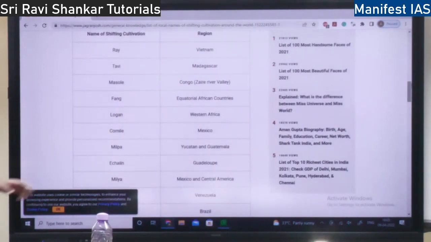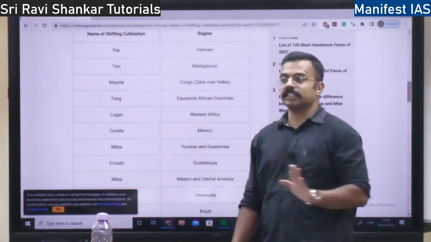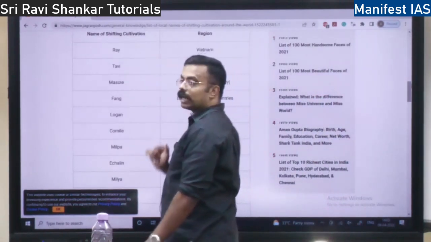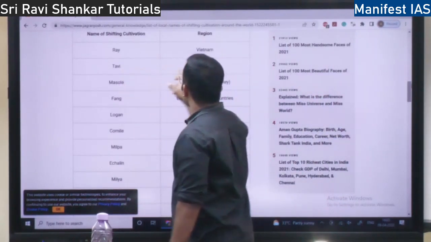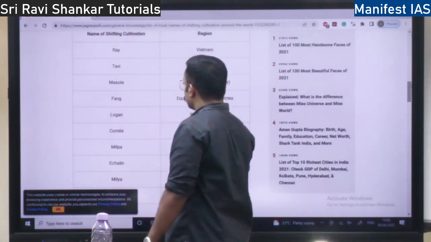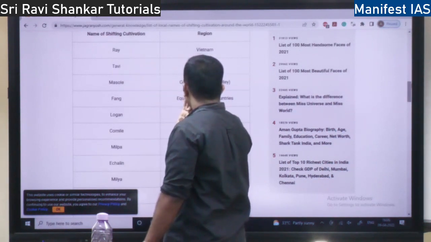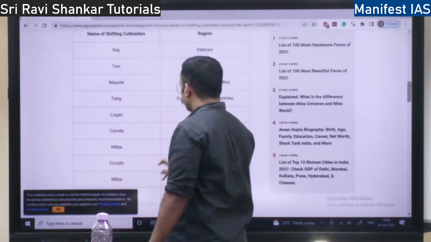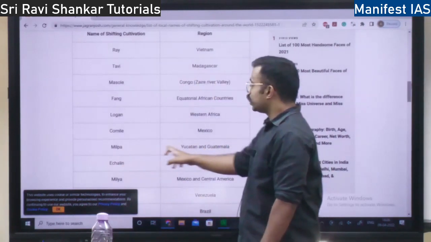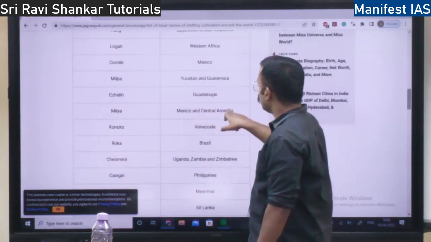Shifting cultivation is also called slash and burn technique. It is called Ray in Vietnam. It is called Tavi in Madagascar. It is called Masole in Congo. Fang in an African country. I am going to tell you what is important. Ray is important, Vietnam, they are going to ask. Logan in Western Africa, not important. Comail in Mexico, not important. Milpa is important. In Central America, it is called Milpa, important. Then you have Echelin in Guadeloupe, not important.